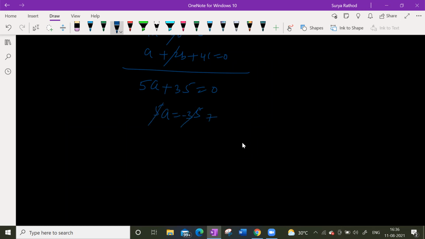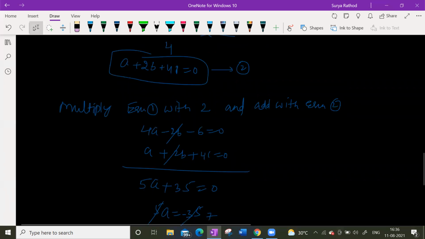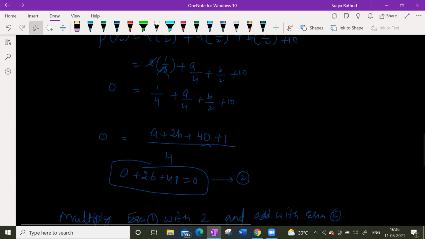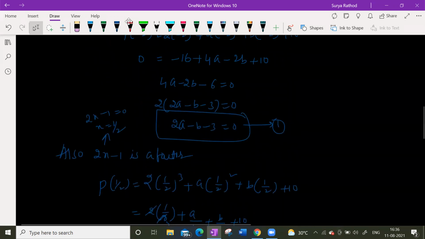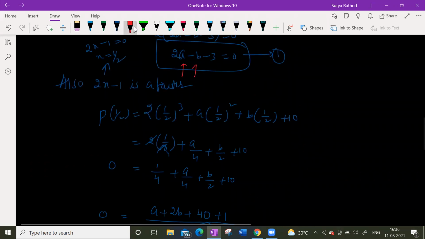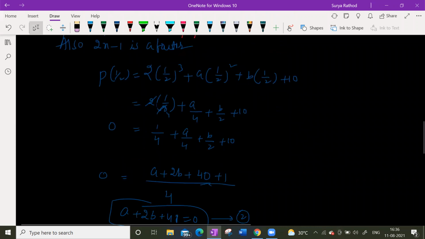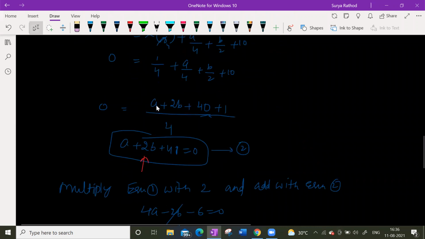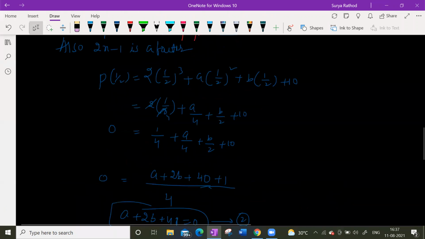Five sevens are 35. A is equal to minus 7. Is that clear? Yes, sir. So why didn't we multiply equation 2 with 2? Like for equation 1, we multiplied it with 2, right? Why we multiplied: see here, if I multiply with 2, I'll get 4a here and minus 2b over there. In equation 2 I have plus 2b, so if I add, minus and plus will get cancelled, right?